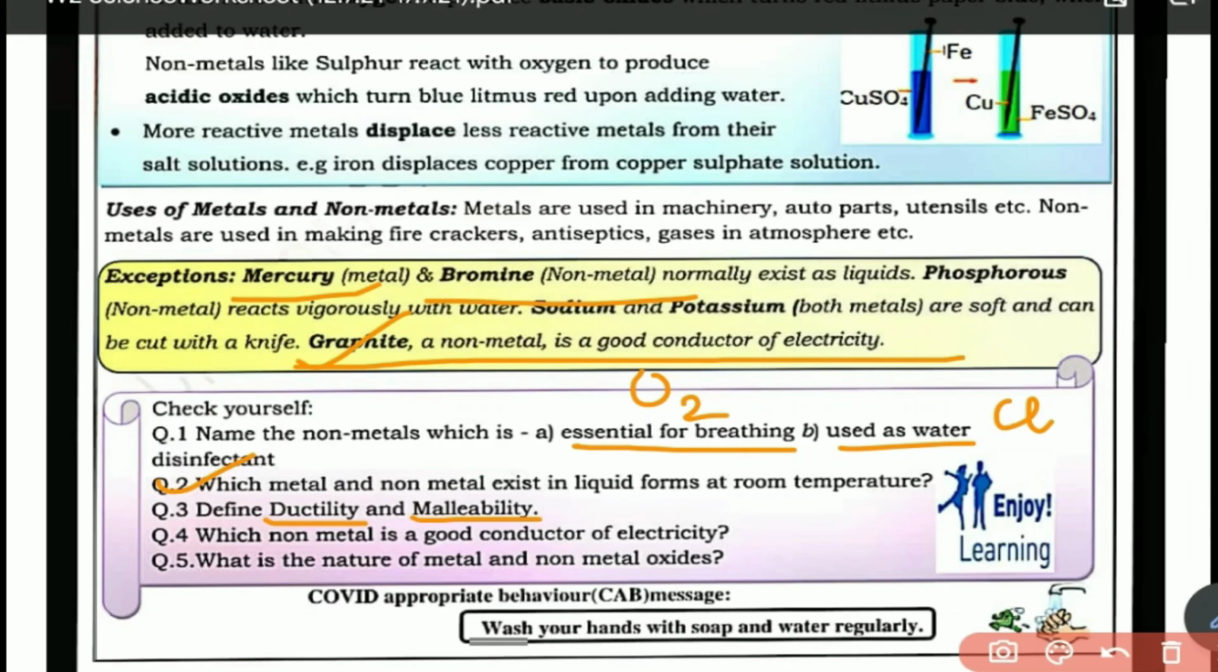Question number 5, what is the nature of metal and non-metal oxide? So metals are actually basic oxides. Okay, they are basic oxides, and non-metals, they are acidic oxides. We have tested this with the help of litmus paper also. So this was worksheet number